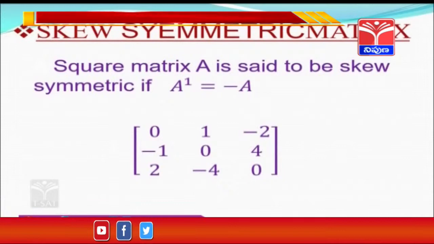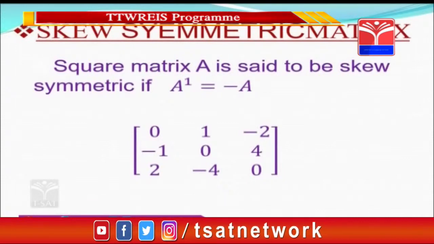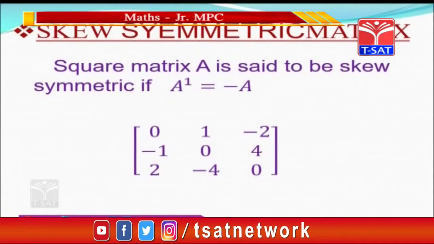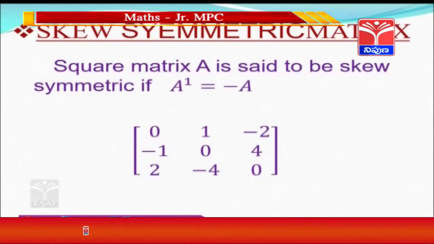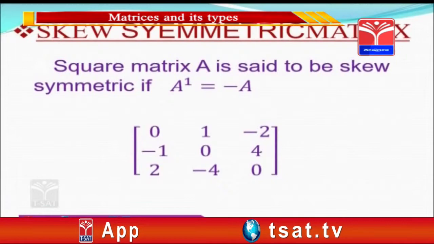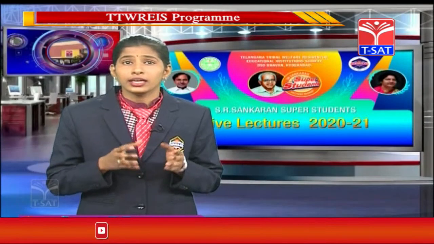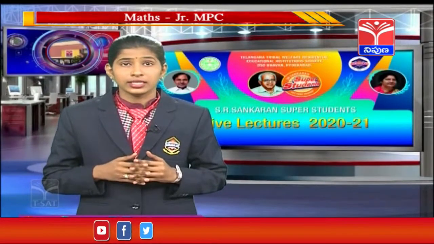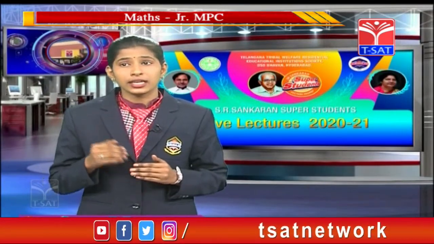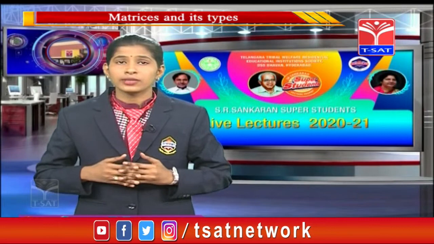This is an example of a skew symmetric matrix. The zero matrix of order n by n is a skew symmetric matrix. Also, if A is a square matrix, then A minus A transpose is a skew symmetric matrix.